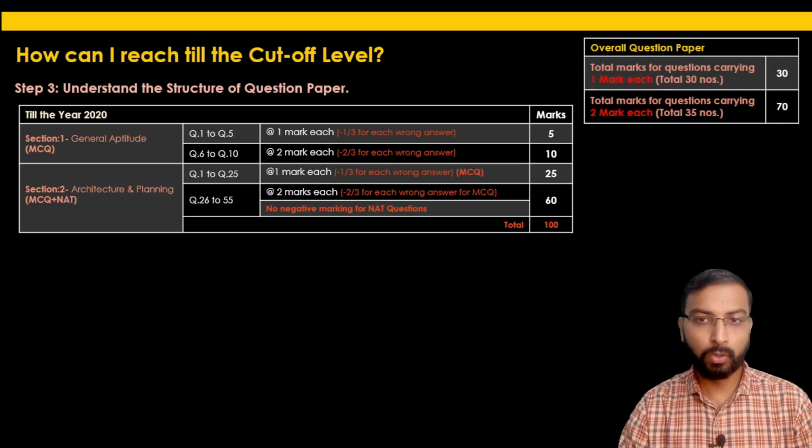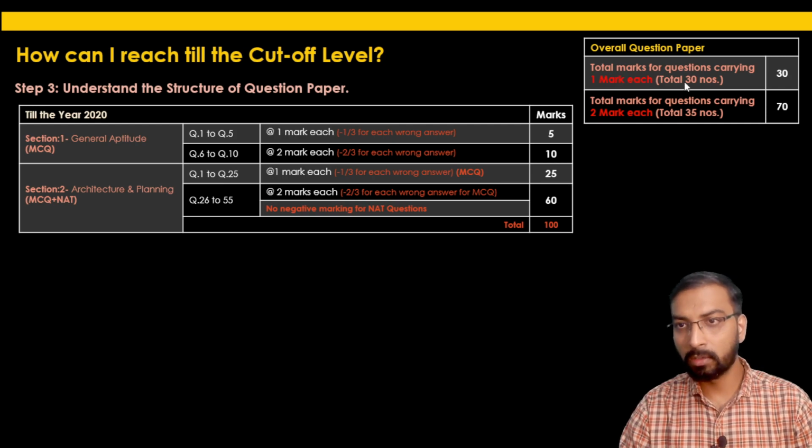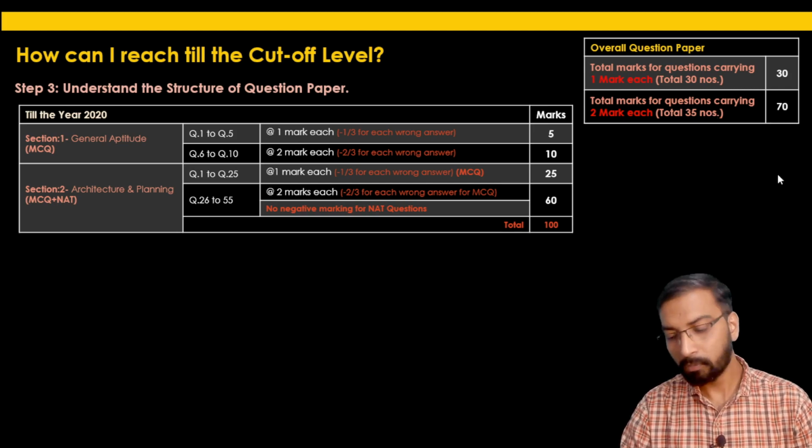If you overall analyze and calculate, the total marks for questions carrying 1 mark each will be 25 plus 5, that is 30, and the total weightage for the 35 questions carrying 2 marks was 70 marks.